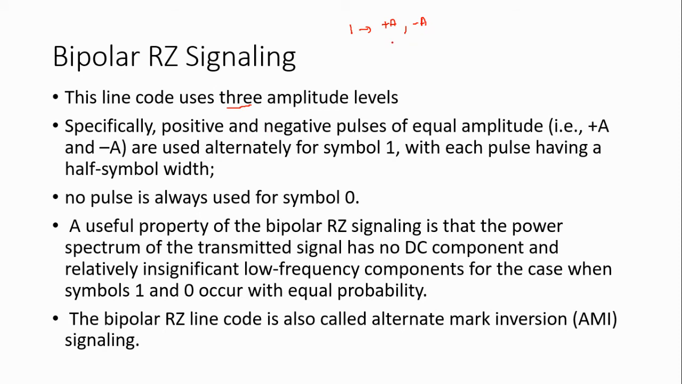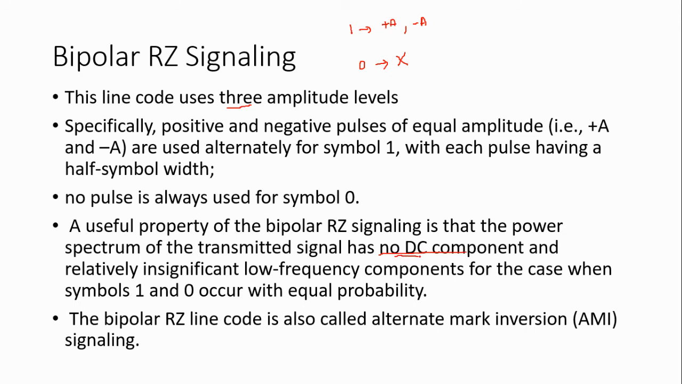This plus A and minus A represent the symbol 1. For 0, there are no pulses transmitted. The useful property of the bipolar return to 0 is that there is no DC component present in the transmitted signal.